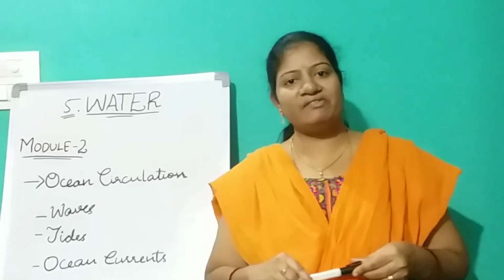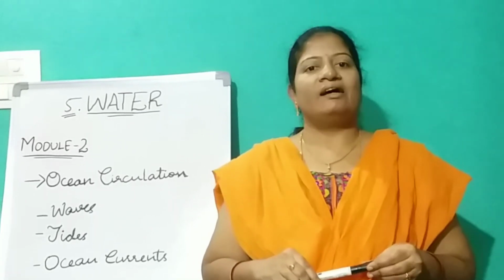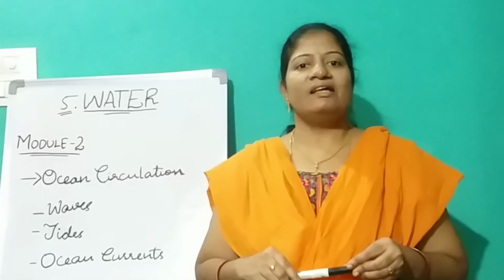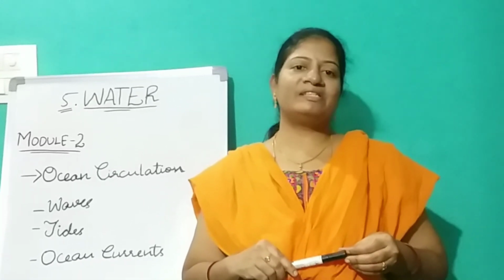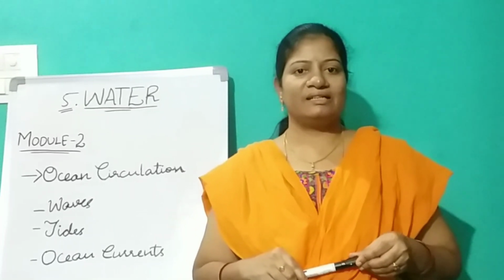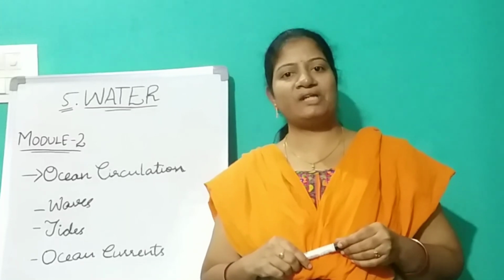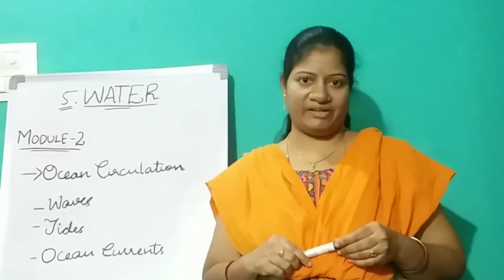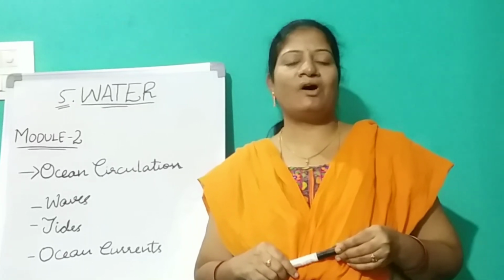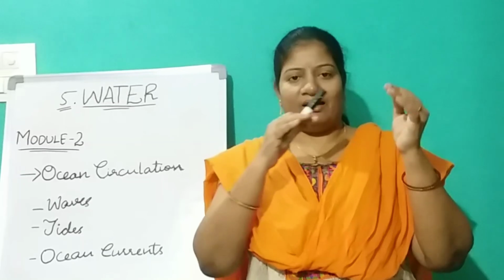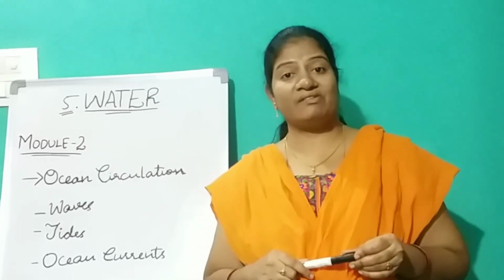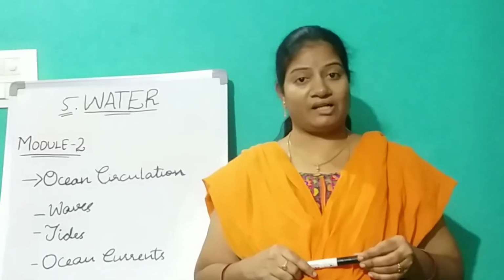In waves, we have three types: backwash, swash, and tsunami. Here, swash means the breaking waves, and the receding waves are called backwash. And coming to tsunamis, they are huge tidal waves and destructive waves. Okay, normally the height of a tsunami will be 15 meters, but sometimes it can reach up to 150 meters also.